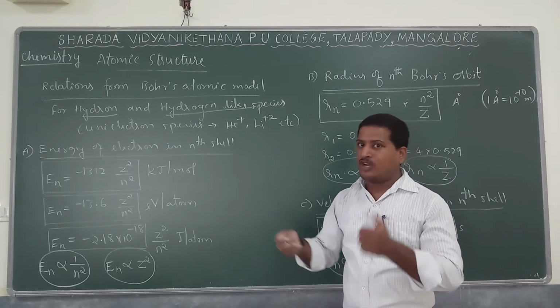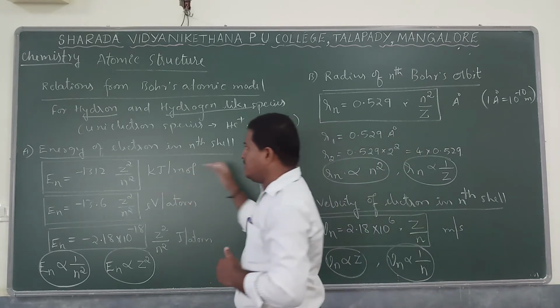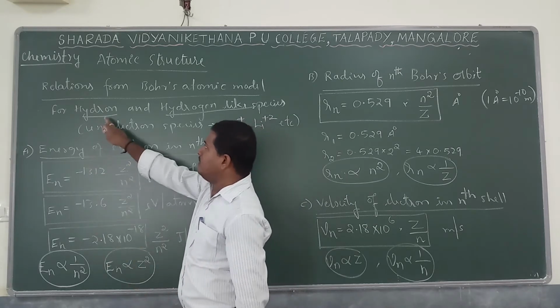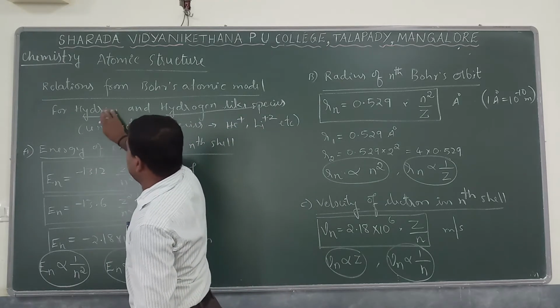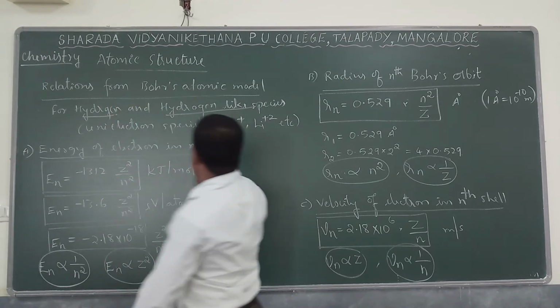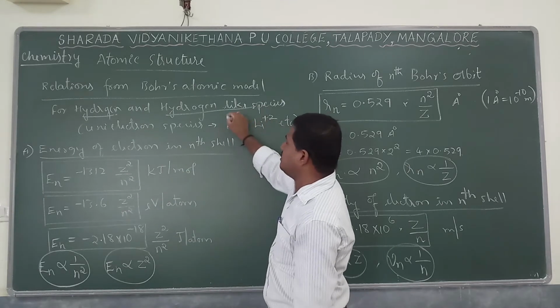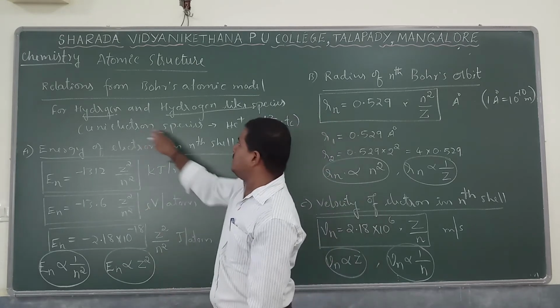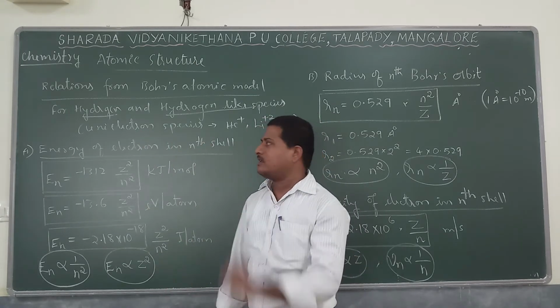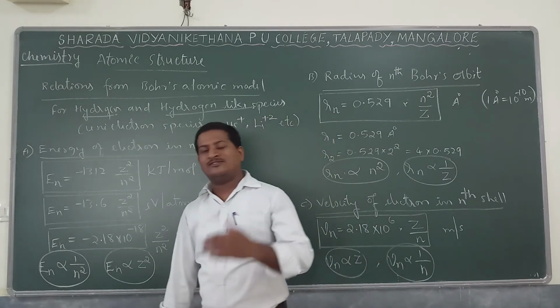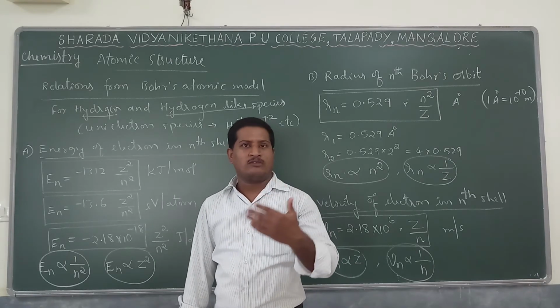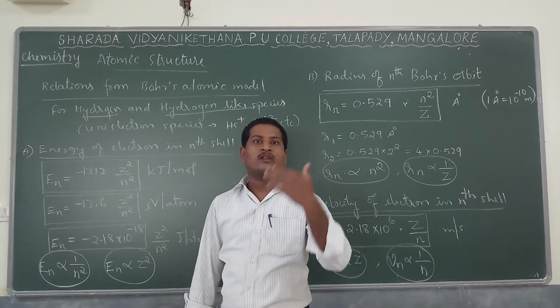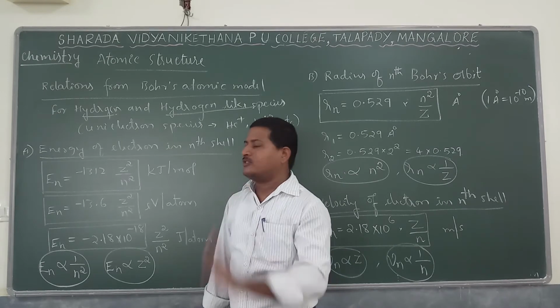So this is one of the drawbacks. Whatever relation is given is applicable for hydrogen and hydrogen-like species. Hydrogen-like species are one-electron-containing helium ion, lithium ion, like that. That is why, while solving problems, they say either uni-electron or hydrogen-like species.